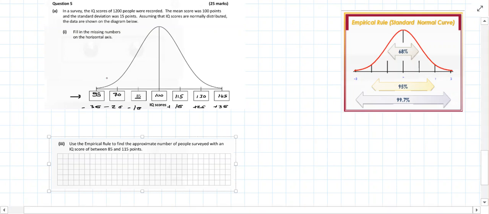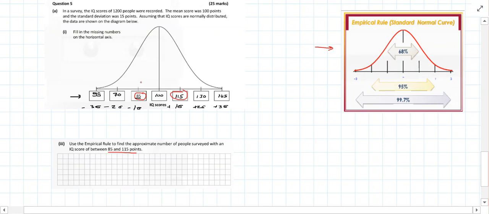Okay, so with this question, what you're asked to do is use the empirical rule. So again, this here is the empirical rule. Find the approximate number of people surveyed with an IQ score between 85 and 115 points. So what you're doing is using the information that we plotted earlier. If we think about where this lies, 85 is here, and then 115 is here.